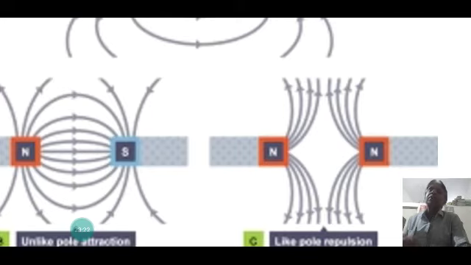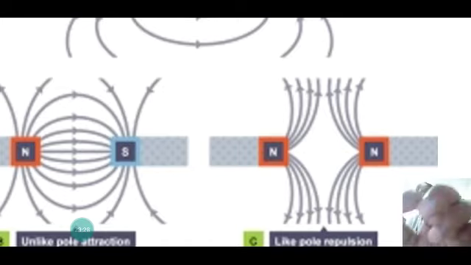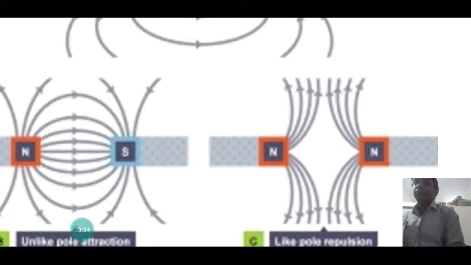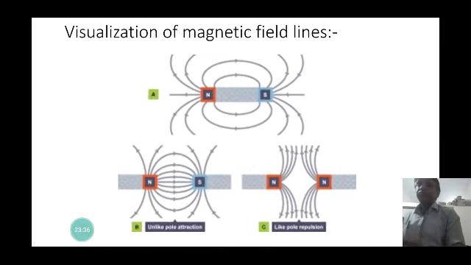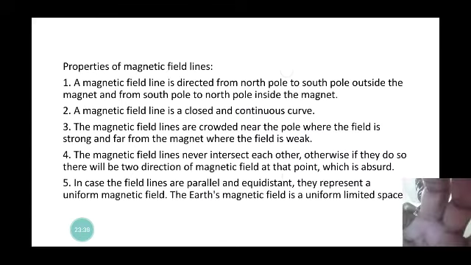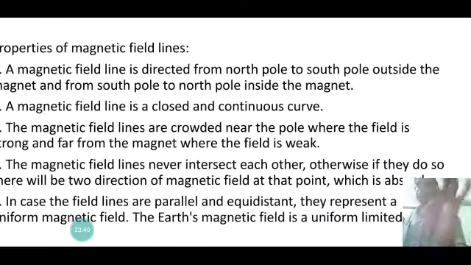So, a magnetic field line is a pattern line that represents the magnetic strength, where the magnetic influence is experienced. That is the magnetic field line. In the next slide we will discuss the properties of magnetic field lines.